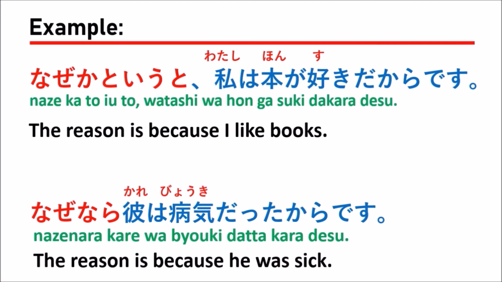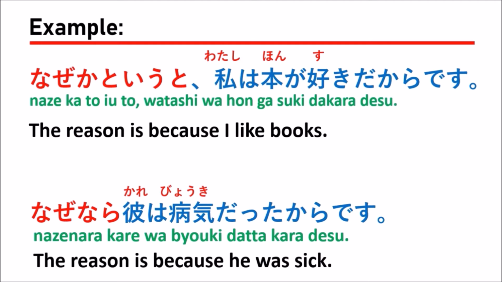That 病気だった means he was sick. The reason is he was sick. But maybe he did not come to join the party or some situation, or some event, because he was sick.